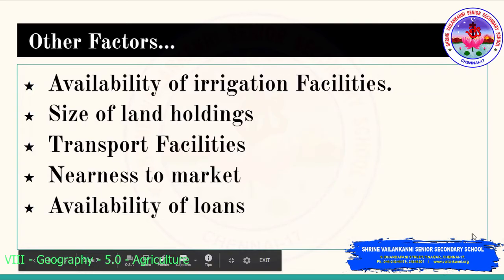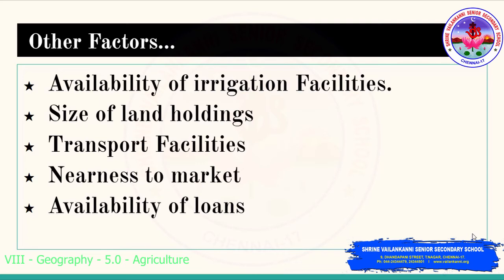The other factors: the availability of irrigation facilities. See, we cannot determine the rainfall. Due to seasonal changes and global warming, the need for irrigation facilities is rising. So availability of irrigation facilities also plays a major role in agriculture.